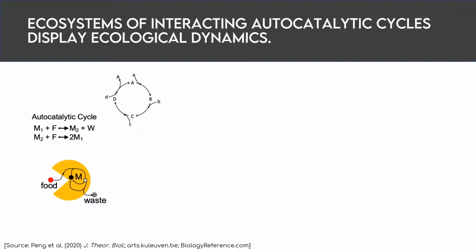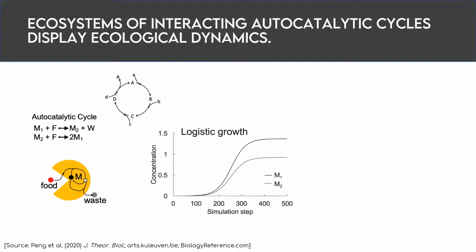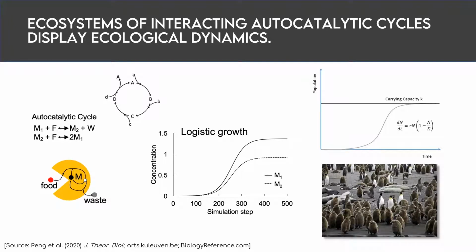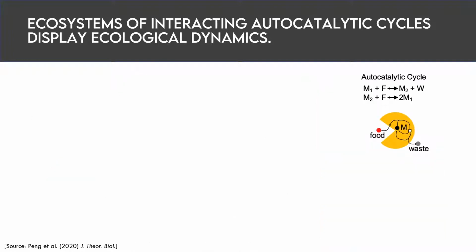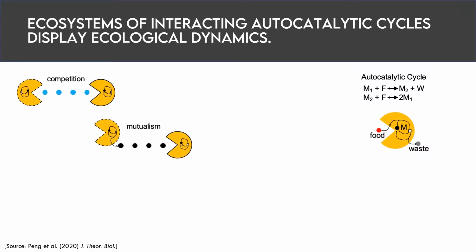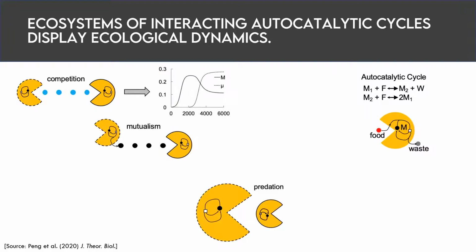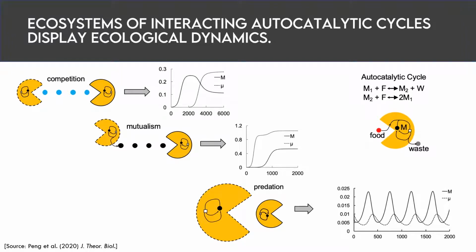Now our lab, in an effort led by postdoc Shen Peng, has simulated reaction cycles of varying complexity exposed to constant fluxes of food, and found that the behavior of even the simplest autocatalytic cycles can be approximated using logistic growth models, which basically just means that they behave much like populations of biological species. Even more interestingly, when there are pairs of interacting cycles that behave either as competitors, mutualists, or even predator and prey, the systems begin to display dynamic behaviors that resemble ecological interactions observed in biological populations, and these dynamics can be observed as changes in the concentration of member species over time.